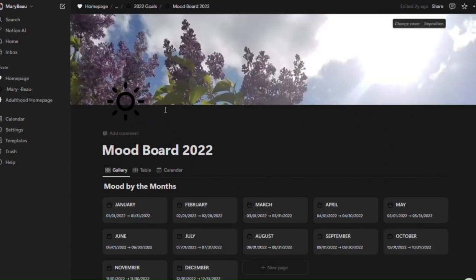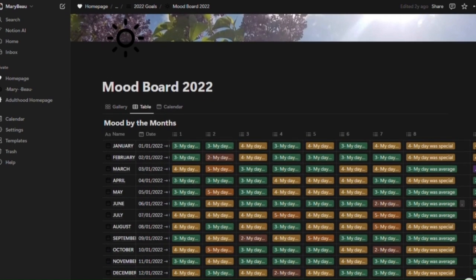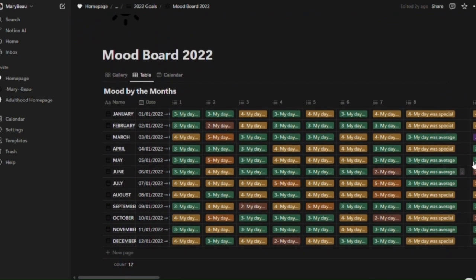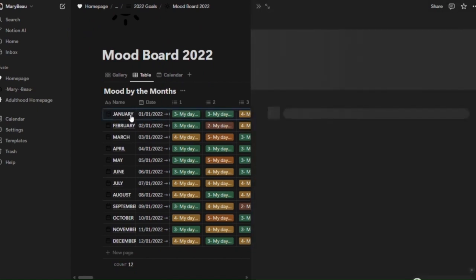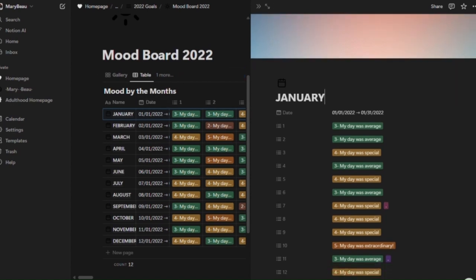Now, this is the first ever mood board I created. So I was originally doing it in gallery view, but since then I've discovered I prefer table view, so I'm so glad that it's a very simple click. So I have all of this organized by month, obviously from January to December. And in 2022 specifically, I chose to use that feature to create a new tab underneath.